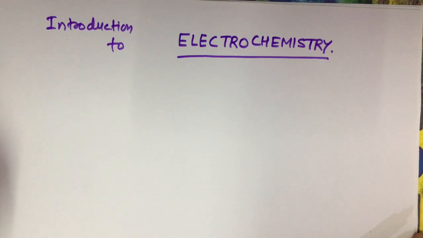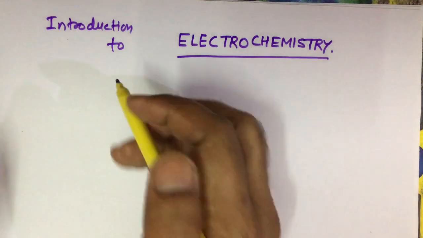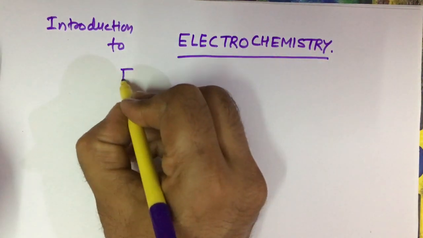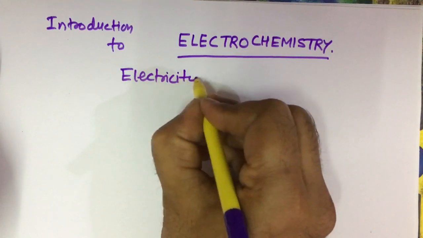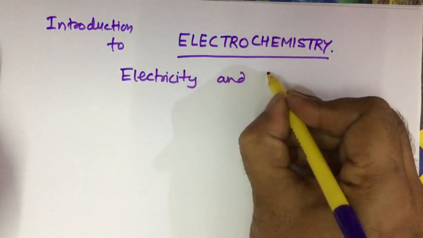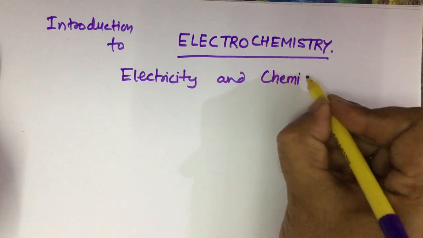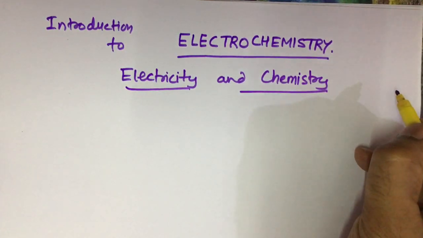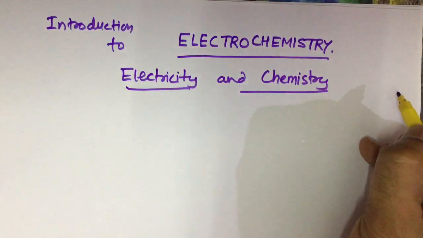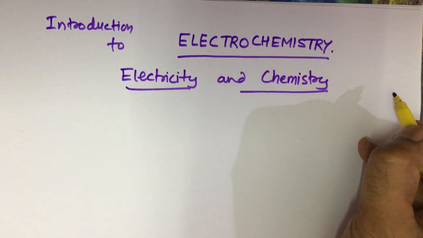Now it is made up of two words, exactly right. This is electricity and chemistry. So electrochemistry has something to do with electricity and chemistry.